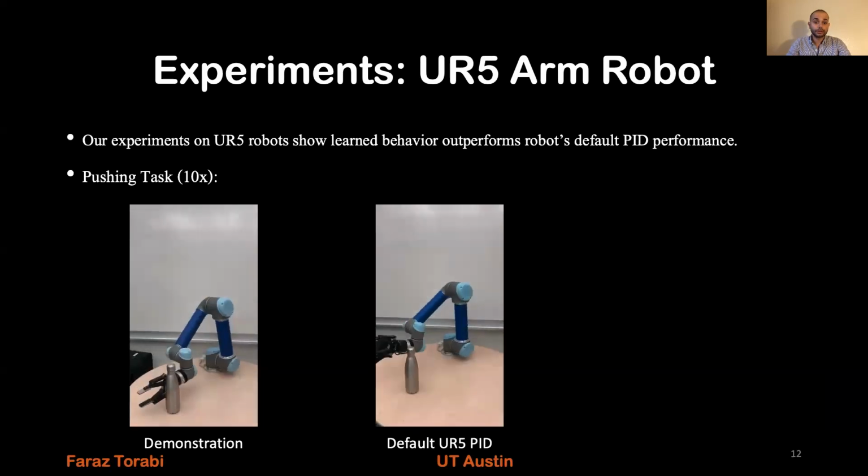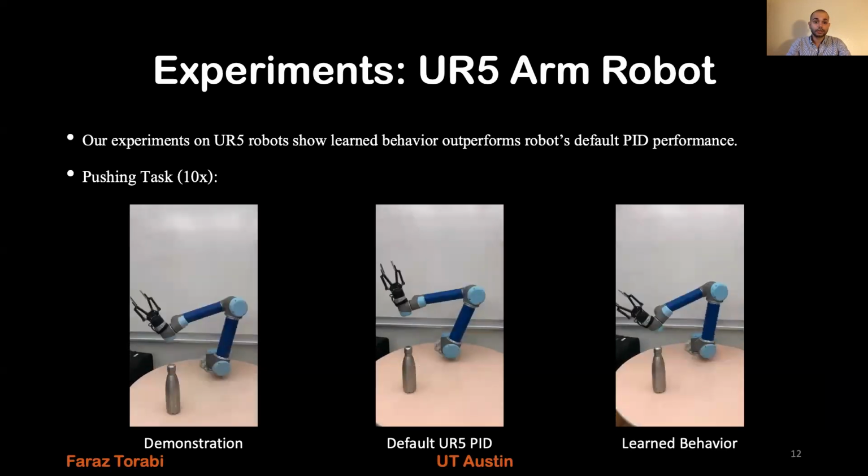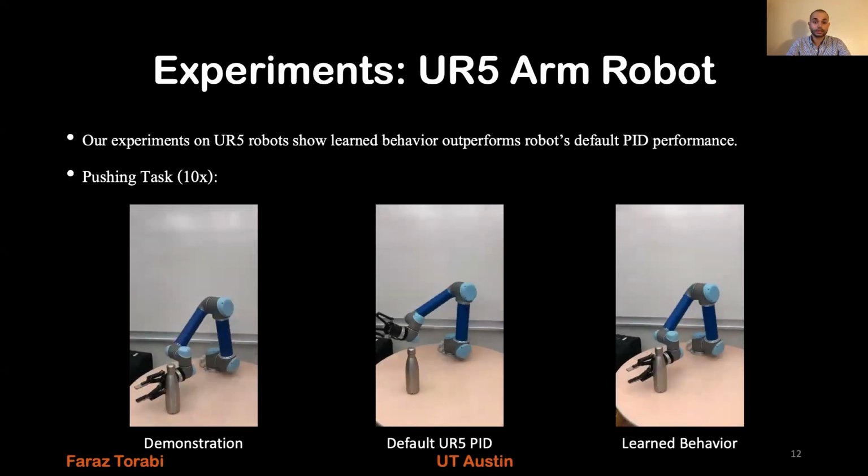Using the default UR5 PID controller, we can see that it fails to execute the task, and the water bottle falls down. But the learned behavior is very similar to the demonstration. The robot executes the task almost perfectly.